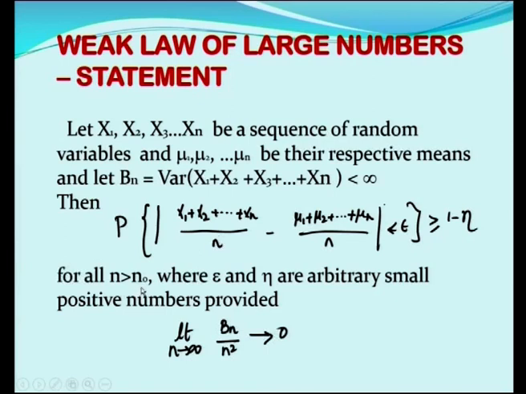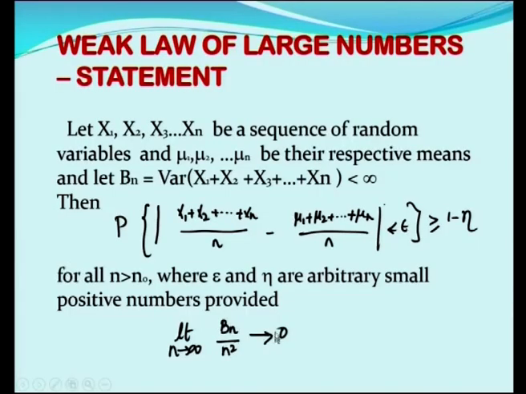N naught is a fixed number depending on epsilon and eta, where epsilon and eta are arbitrary small positive numbers, provided the limit as n tends to infinity of bn by n square tends to 0.